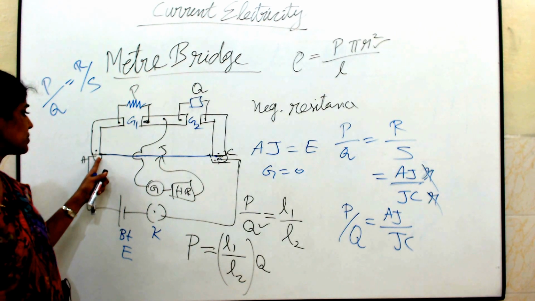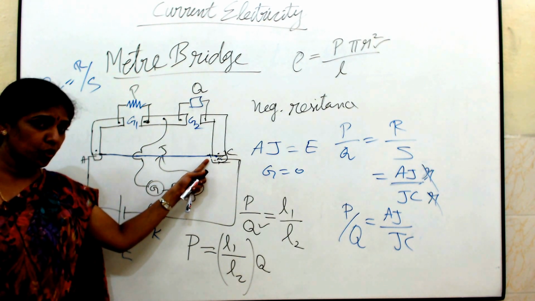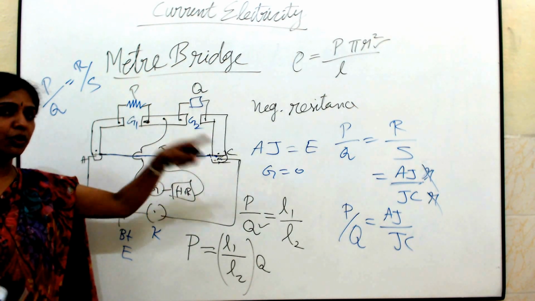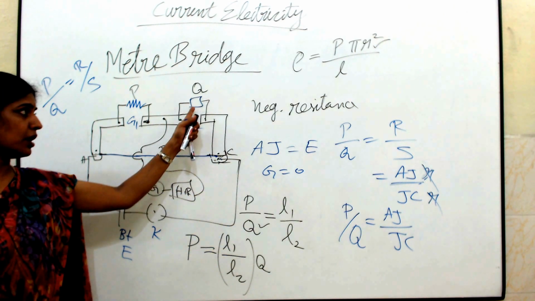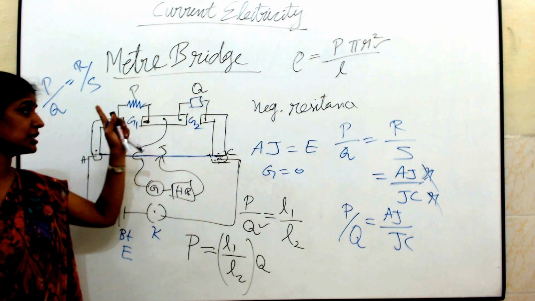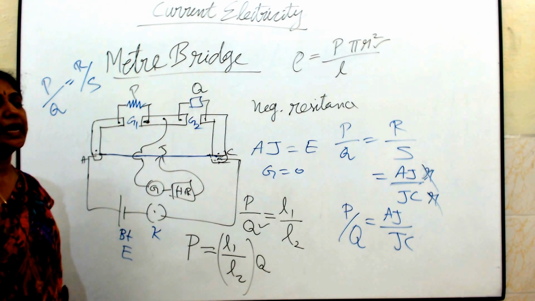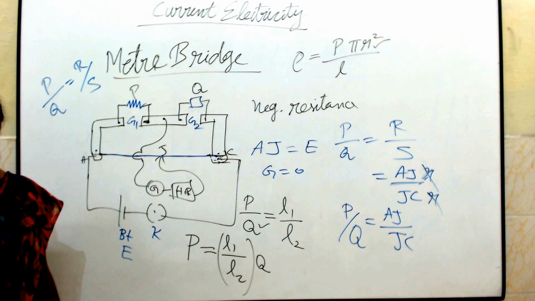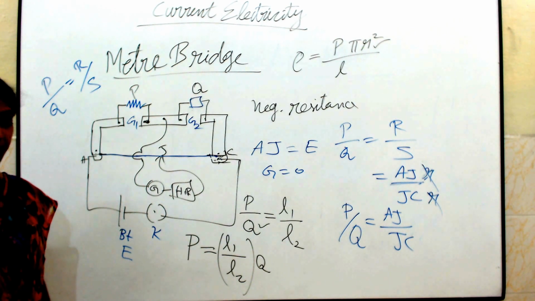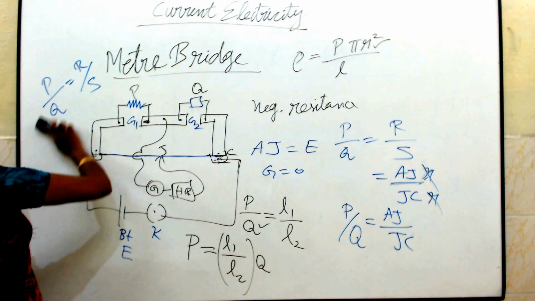How to avoid the small error due to the soldering? What are we going to do to eliminate the error? Here we are going to interchange the two resistors. Again you are going to take a set of readings. So here the standard resistance you just keep, increase the resistance value. For each resistance value you are going to find out the balancing length. Same way you are going to repeat by interchanging the two resistances. This is the way we are going to find out the resistance and the specific resistance of the meter bridge wire. Then potentiometer. Potentiometer is another experiment.